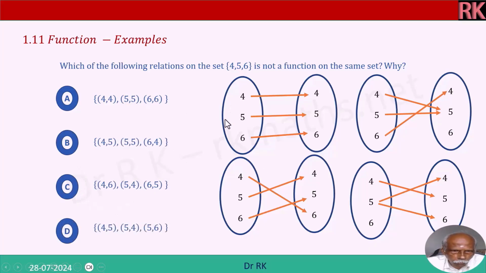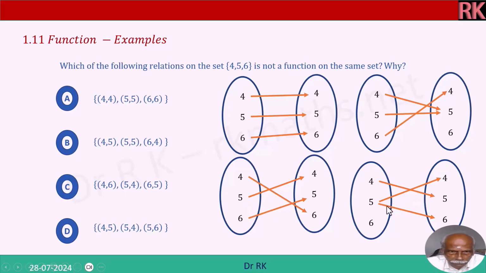So 4, 4, 5, 5, 6, 6 is a function, right? 4, 4, 5, 5, 6 is a function. 4, 5, 5, 5, 6, 4. This is also a function. This one, 4, 6, 5, 4, 6, 5 also is a function.